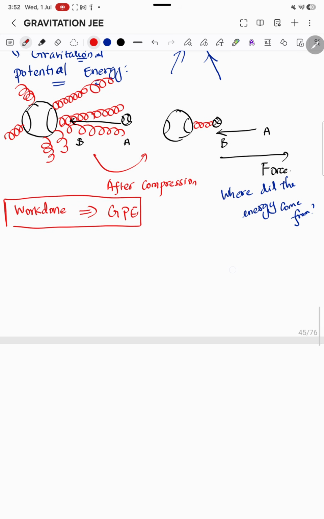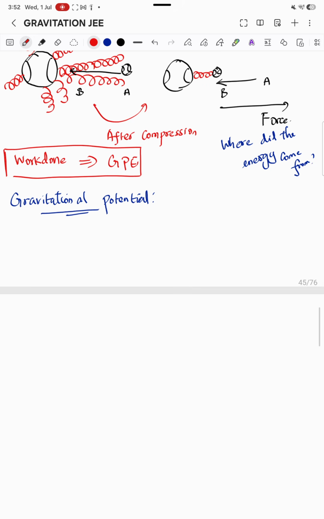Now, let's move into the understanding of another topic, which is gravitational potential. This gravitational potential is a very simple concept. It is the work that is done in bringing an object of mass, let's say m, from infinity to some point P.